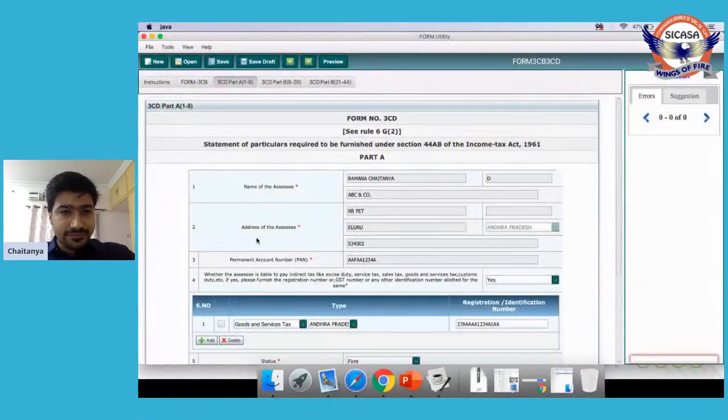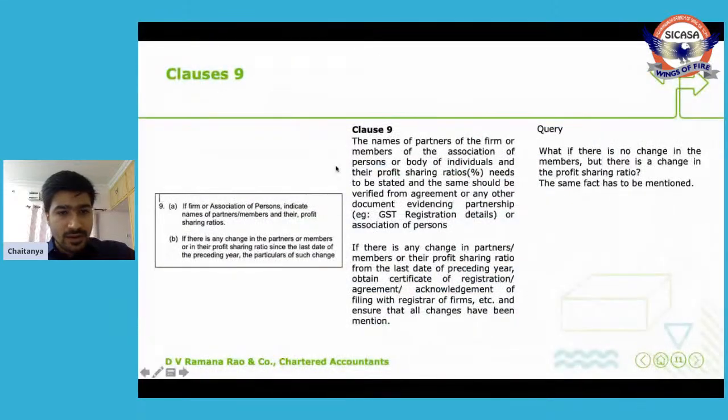Clause 9. Right. What does this clause 9 say? If firm or association of persons, indicate name of partner or member and their profit sharing ratio. If there is any change in the partner or member or in their profit sharing ratio since the last date of the preceding year, the particulars of such change should be given here.